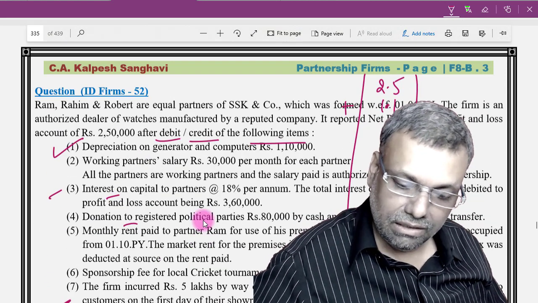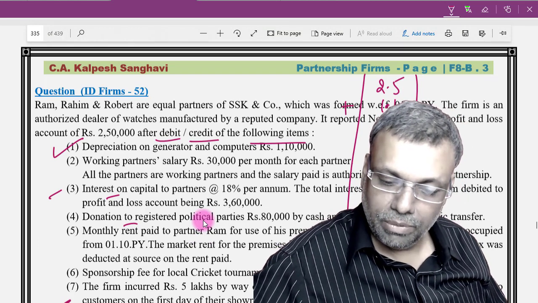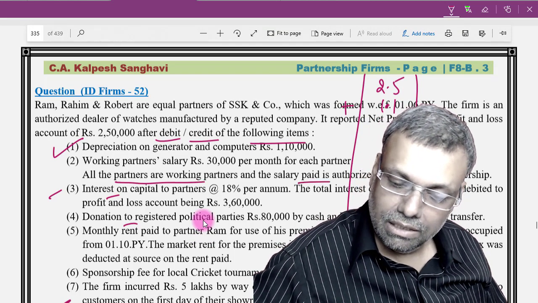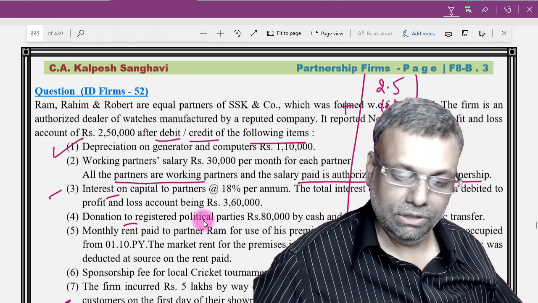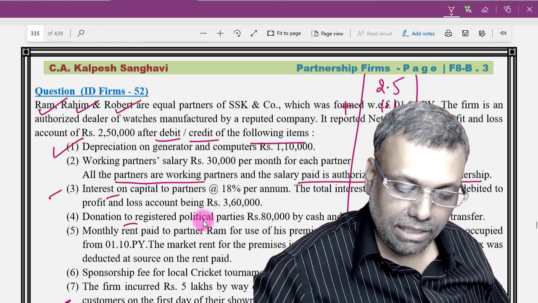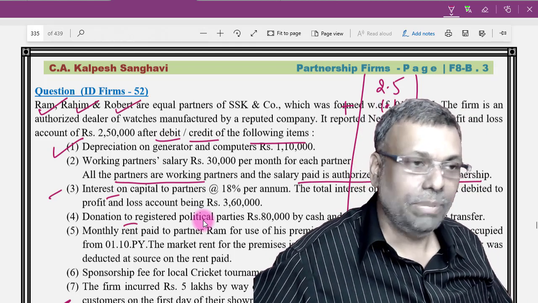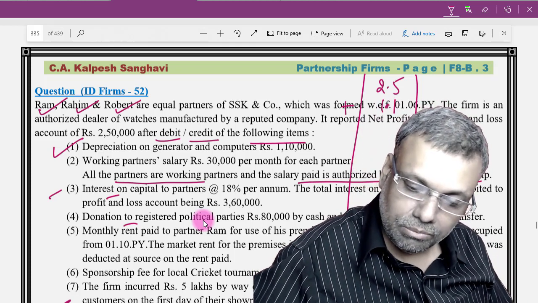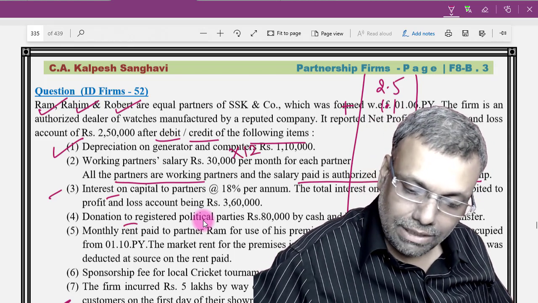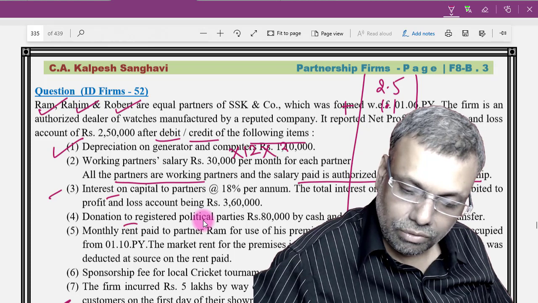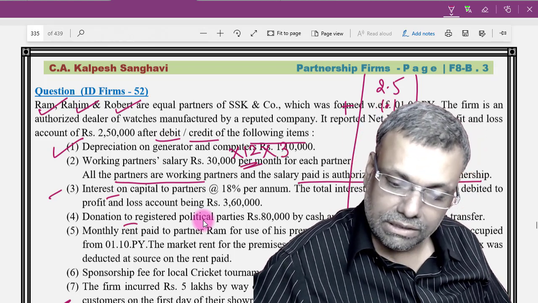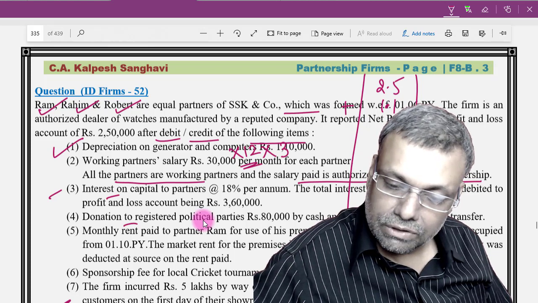Then working partner salary, 30,000 per month for each of the partners. All the partners are working partners. Salary paid is authorized by the deed of the partnership. So there are 3 partners, Ram, Rahim and Robert. Partner salary is 30,000 per month for each of the partners. So 30,000 into 12 into 3. But now check whether it is for all the 12 months or whether the firm was formed on 1st of June.